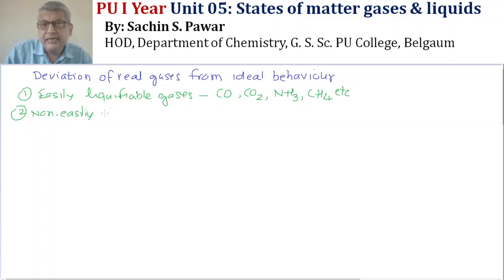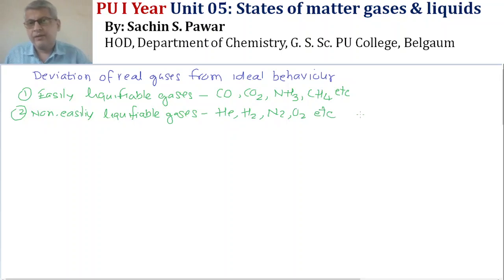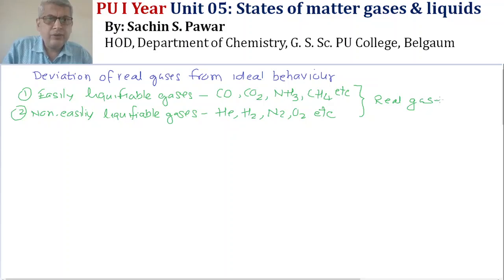We have a few examples here, that is all noble gases, hydrogen, nitrogen, oxygen and so on. Okay. So, in the deviation of real gases from ideal behavior, all these are real gases, and when these are going to behave ideally, that we shall see.